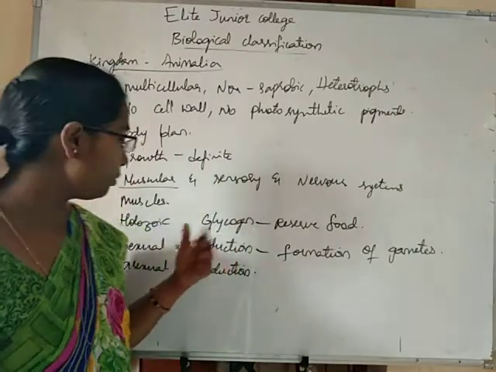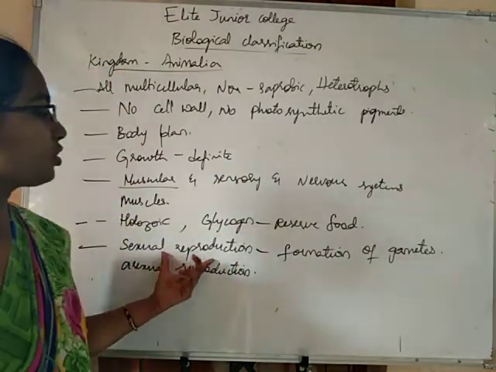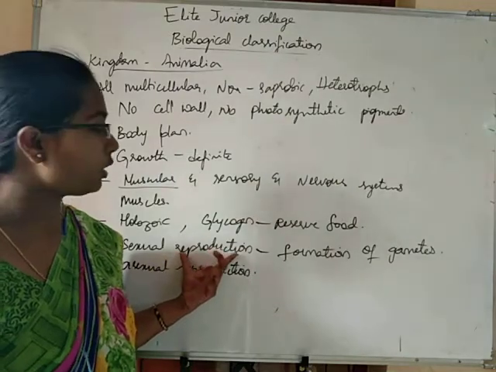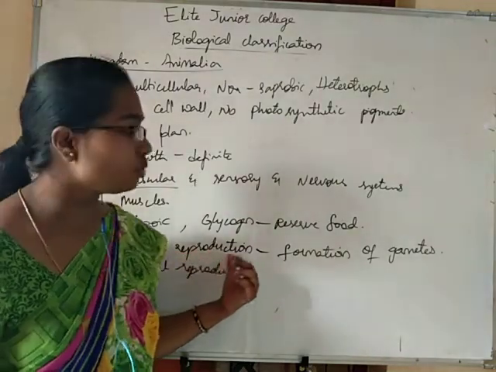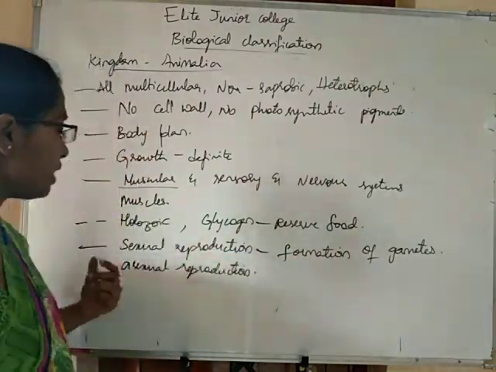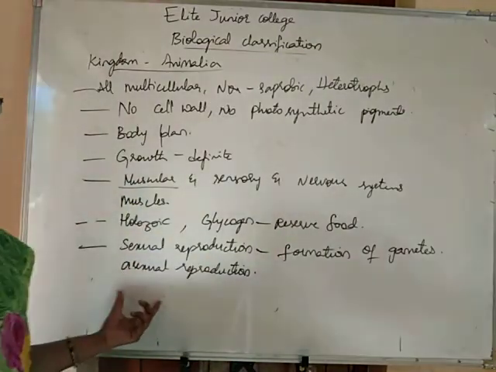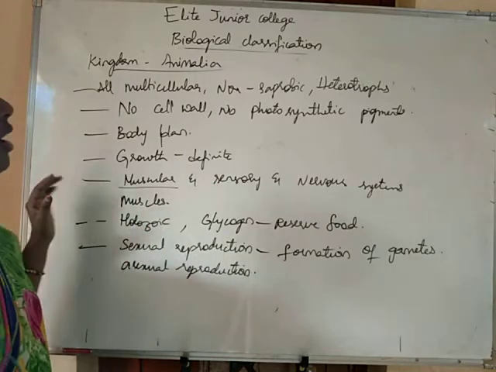Glycogen is the reserve food material. Mostly sexual reproduction occurs, due to the formation of gametes, and sometimes in the primitive animals, asexual reproduction will also occur.